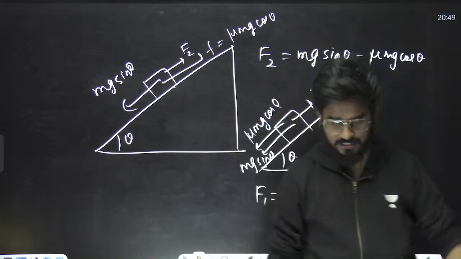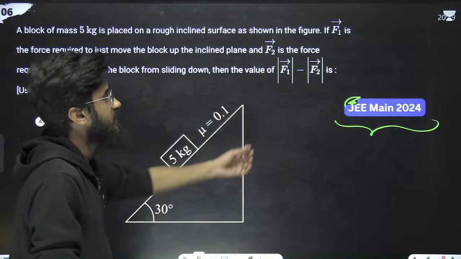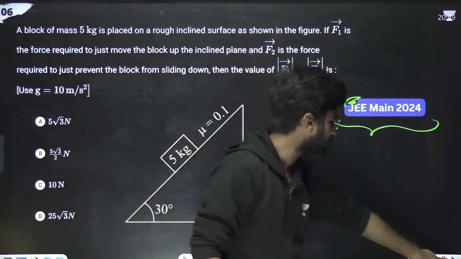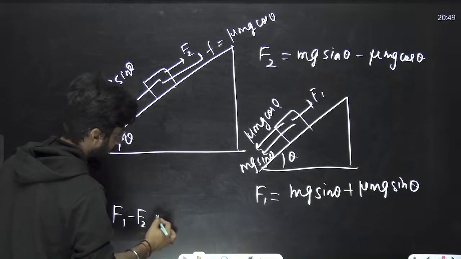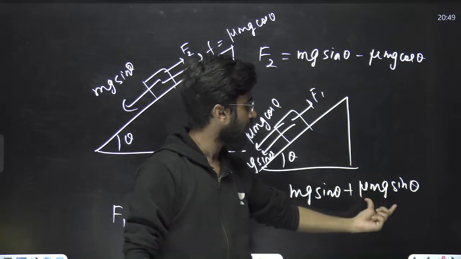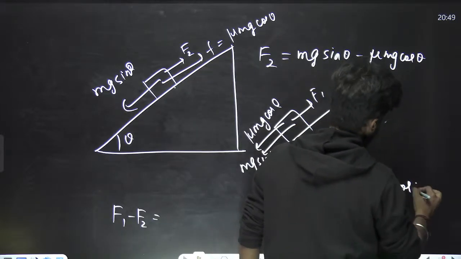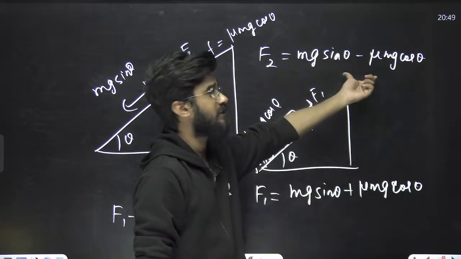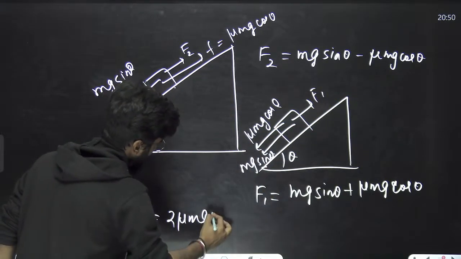Got it? Okay. Now, what is being asked in the question? It is asked what F1 minus F2 is. Listen to me very carefully. F1 minus F2: mg sine theta and mg sine theta get cancelled. Mu mg cos theta gets added, so it will be 2 mu mg cos theta.